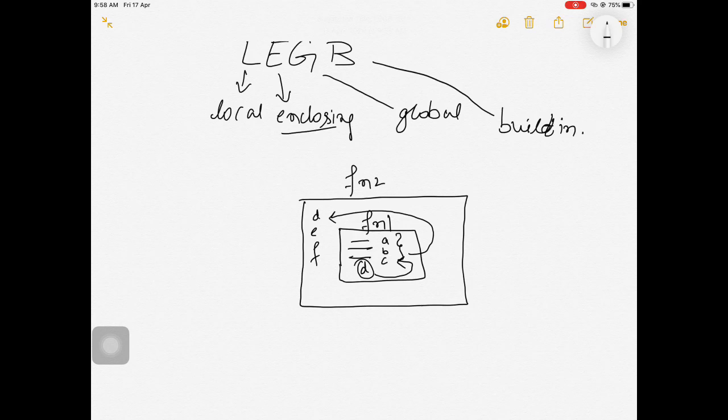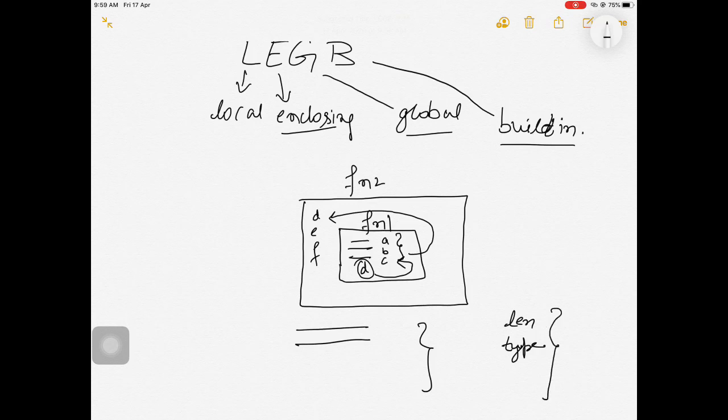This is called enclosing. Then global is the first statements of our program, our top level statements. This is called global. And built-in are the Python library functions like len, type, etc. The len and type are the built-in functions. Built-in functions are searched last. I think this will be clear.